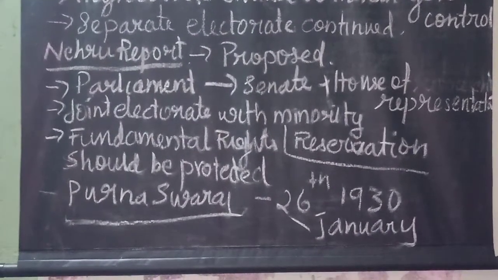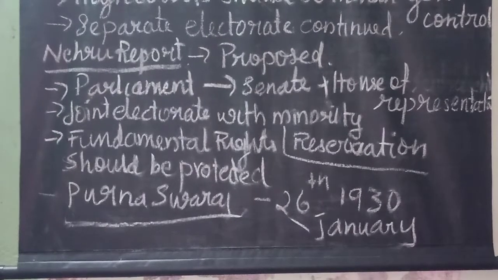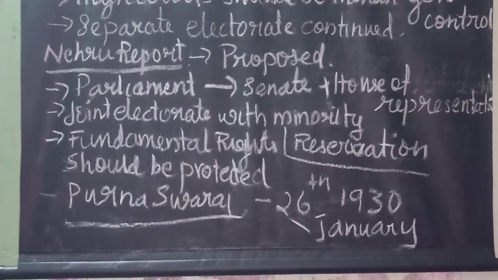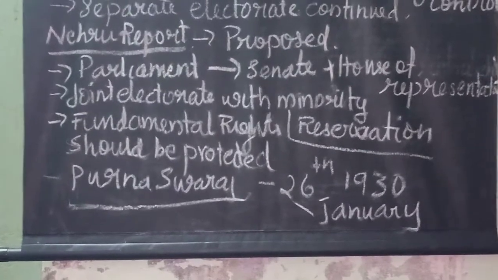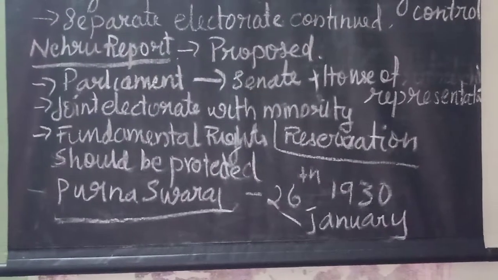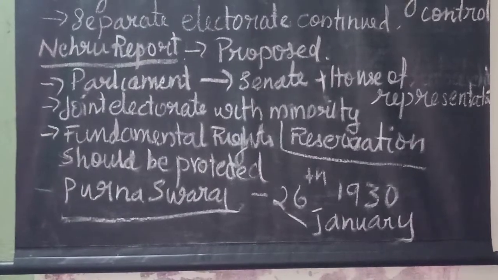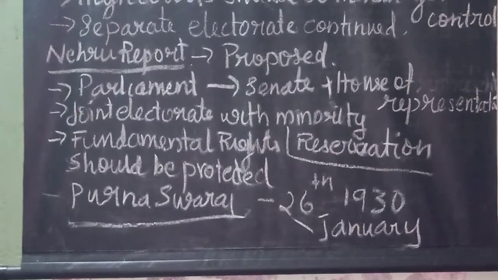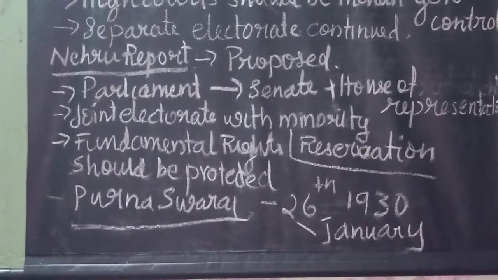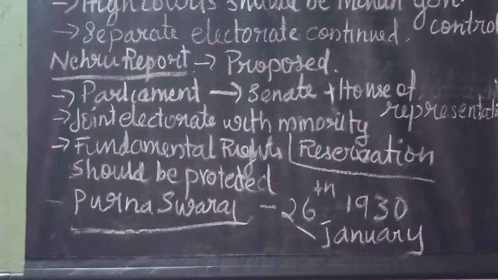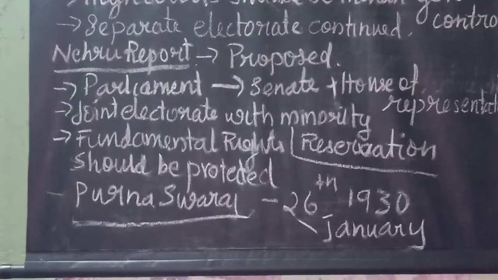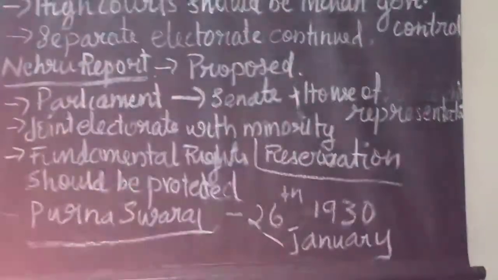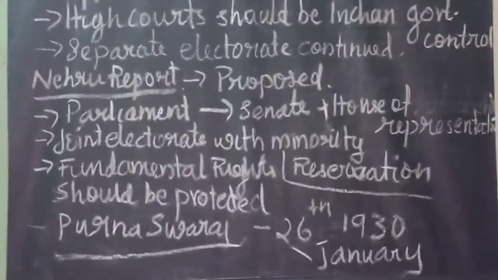They also proposed joint electorate with reservation of seats for minorities, and creation of new provinces on a linguistic base. Then fundamental rights should be protected. That means right to vote, right to freedom, right against arbitrary arrest, speeches, all these things are included in this Nehru report.